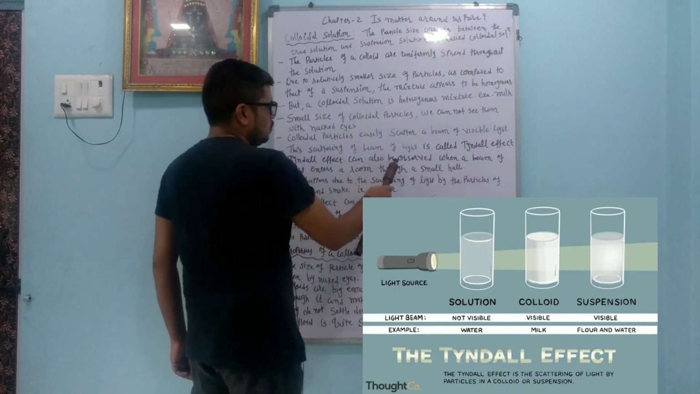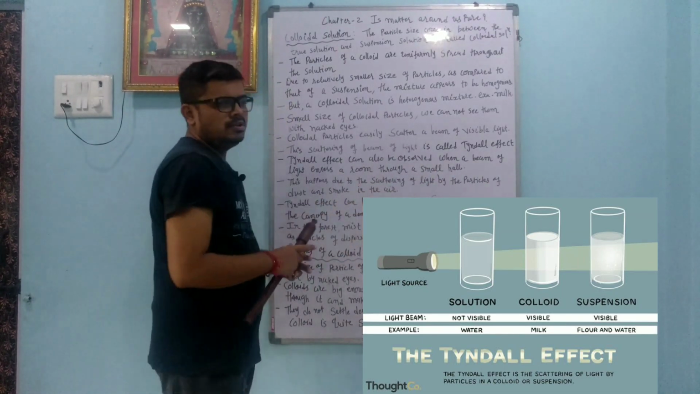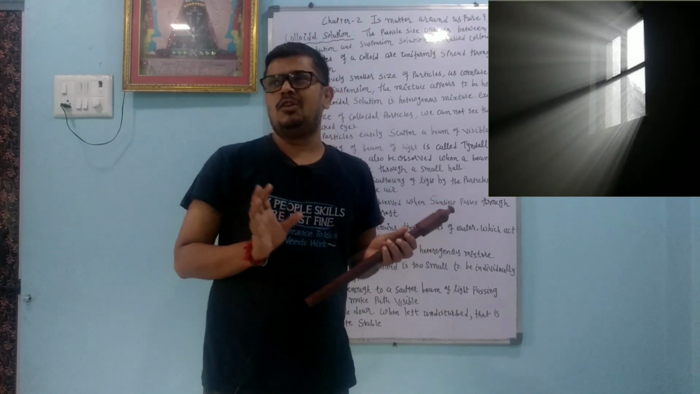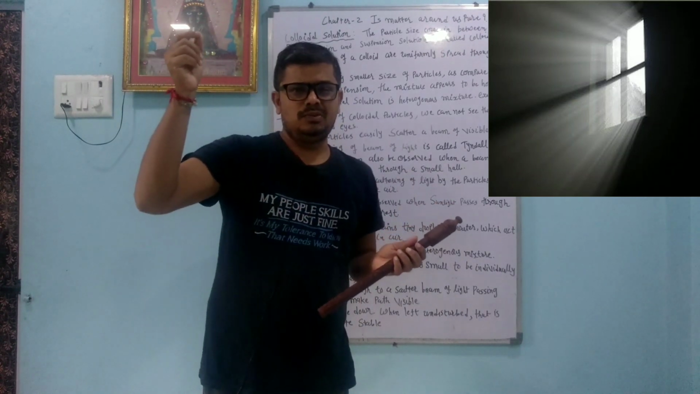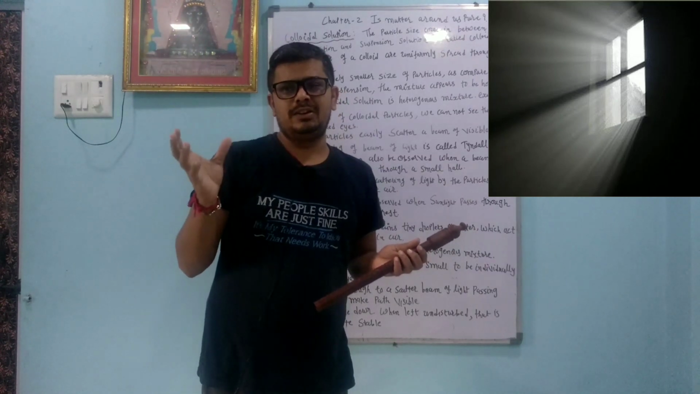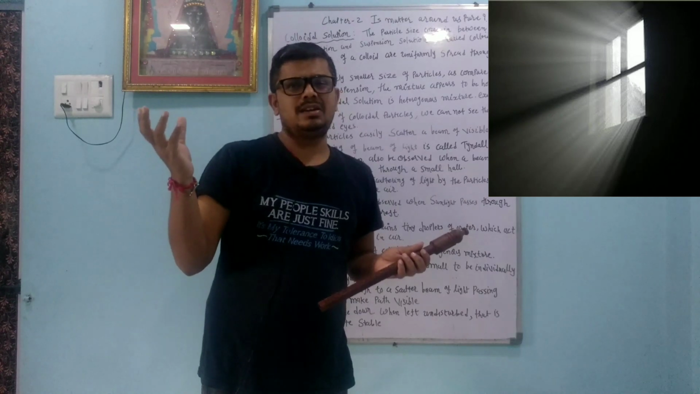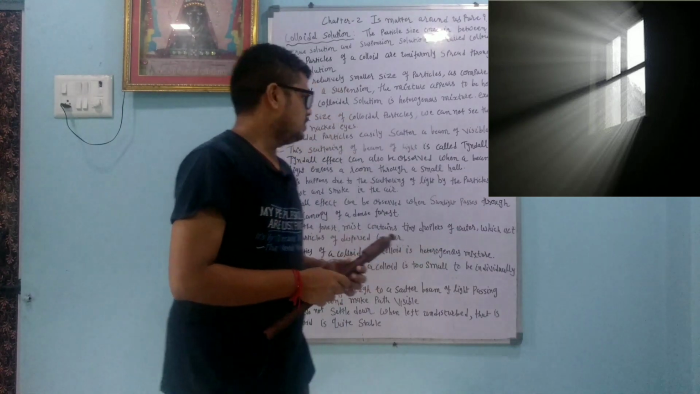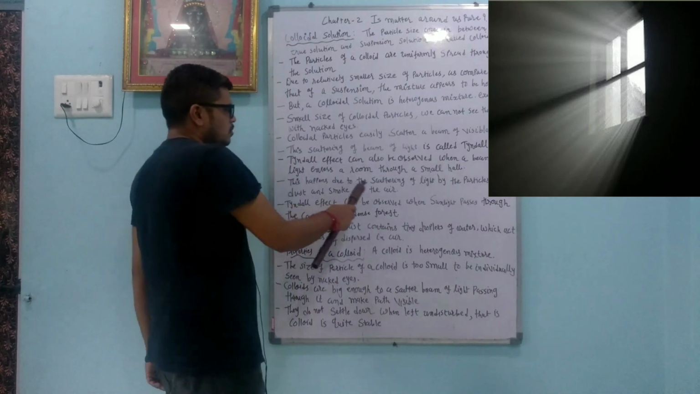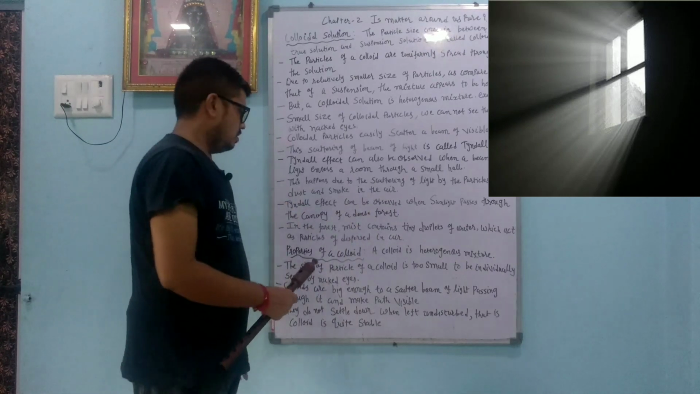The Tyndall effect can also be observed when a beam of light enters a room through a small hole. Suppose I make this hall totally dark, I switch off all the tube lights, and I make one hole in the ceiling. When the ray of light enters, you feel that some particles of the air are floating. These particles are examples of colloidal particles. It shows the Tyndall effect. This happens due to scattering of light by the particles of dust and smoke in the air.